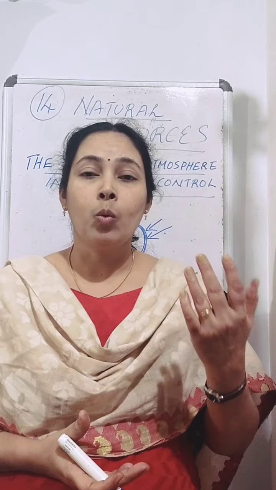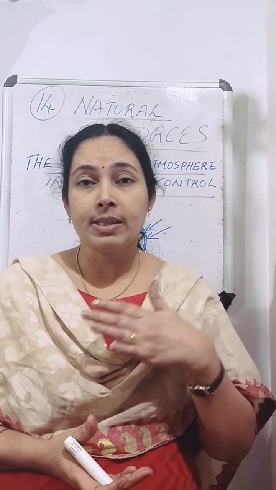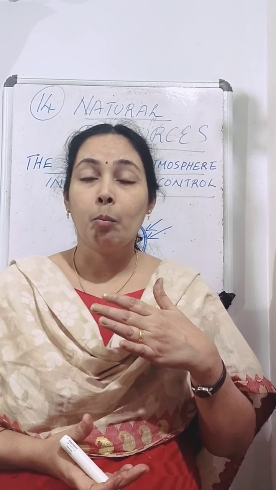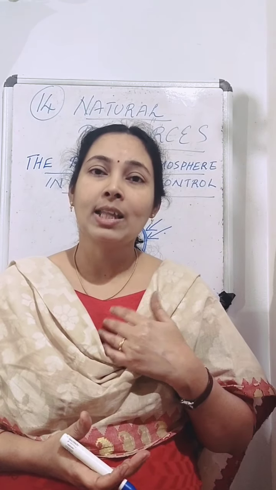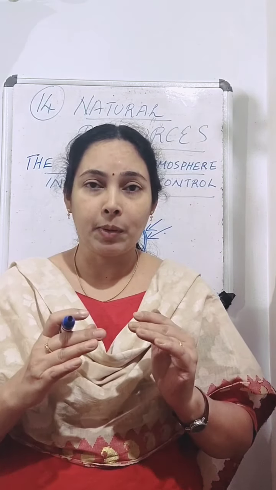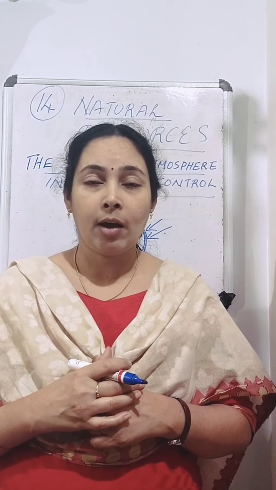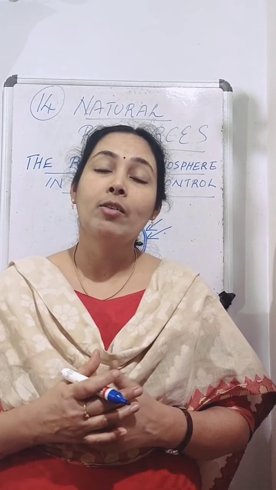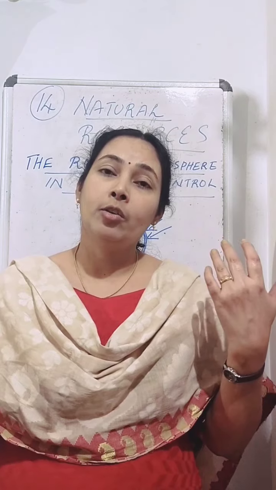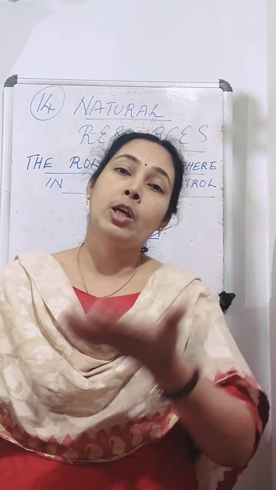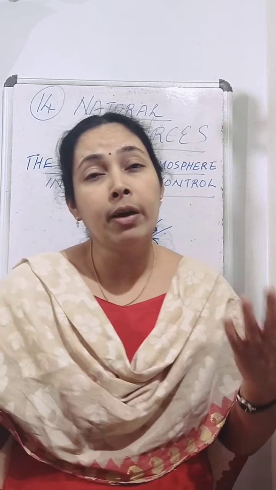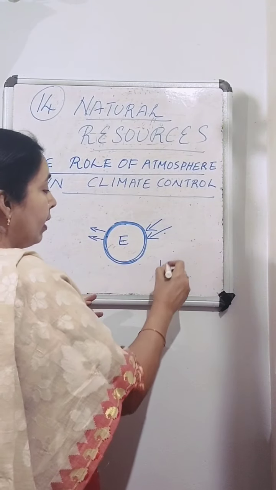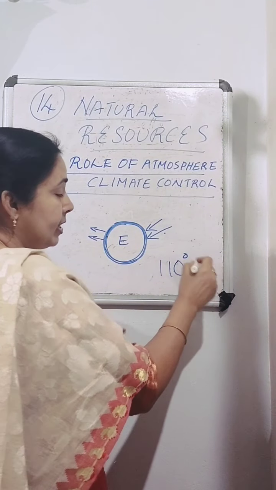And you know, moon and earth are at the same distance from the sun. But moon does not have atmosphere. Here on the earth, atmosphere is controlling the temperature. But moon does not have atmosphere. So what will happen during daytime? Heat from outer space will enter into the moon. So during daytime, the temperature on the moon will be very high, up to 110 degrees Celsius.